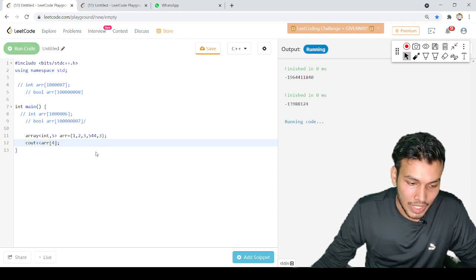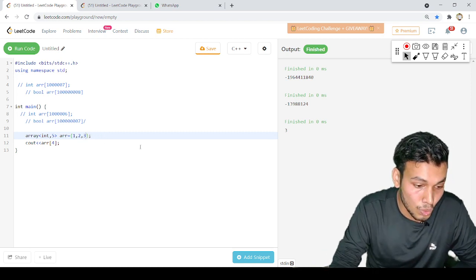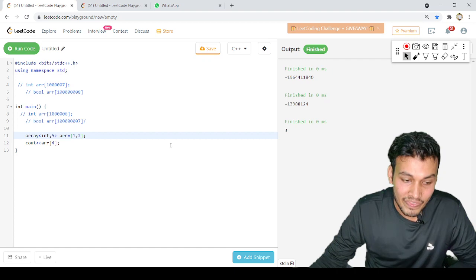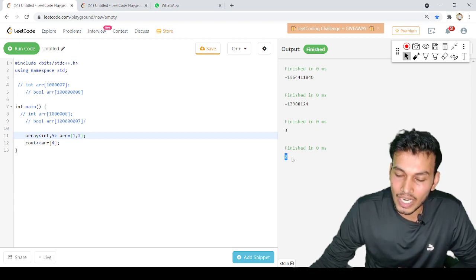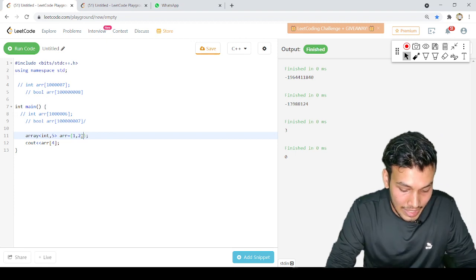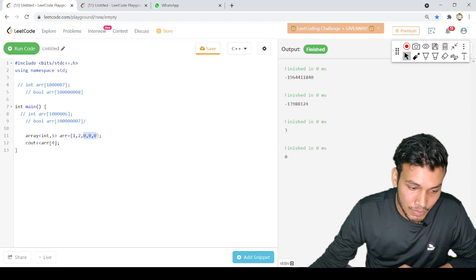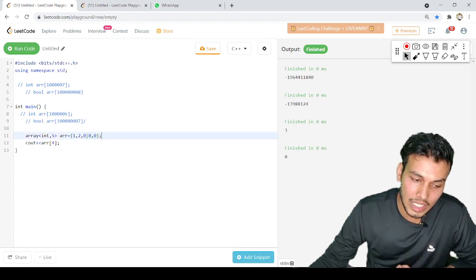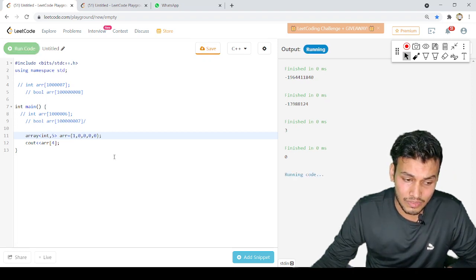Now it will be initialized with the respective values. Now let's say instead of 5 values I provide only 2 values. Now for the rest of the indexes, by default 0 will be saved. If you try printing arr[4], instead of a garbage value or random value, it is now saving 0. So it means for the rest of the positions it will save a 0 automatically, by default. If you skip these 2 as well, it will save 0 here as well.